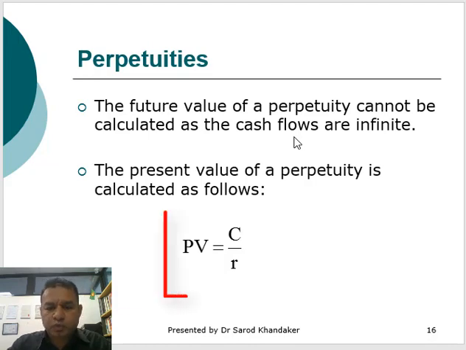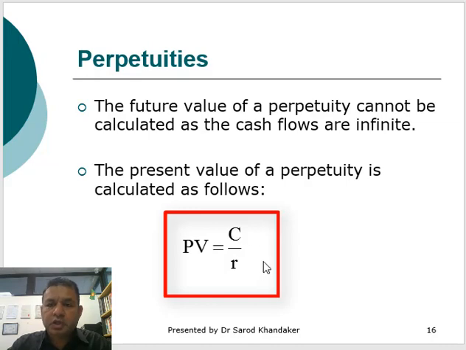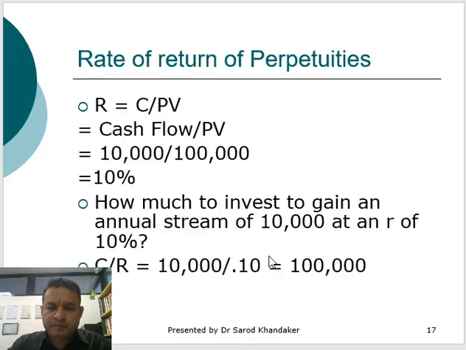So what is the formula? The formula for the perpetuity is that the present value is equivalent to the cash flow, C, divided by the rate of return in the market. For example, the rate of return will be C divided by PV, the cash flow divided by the PV.